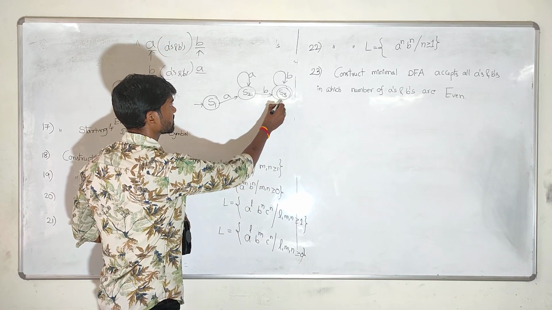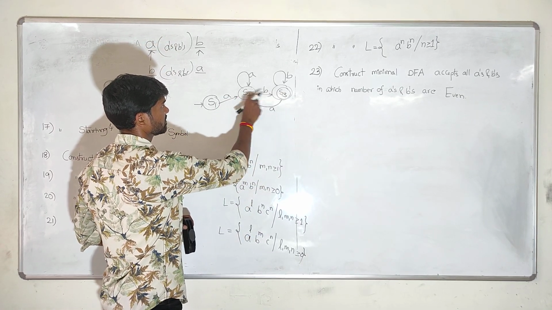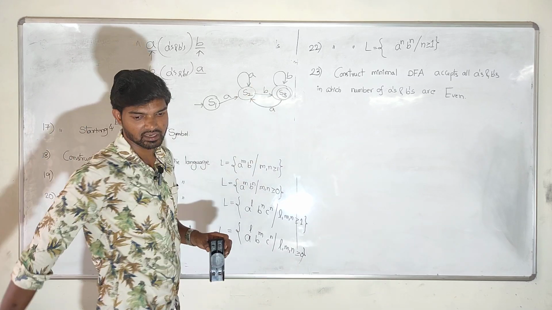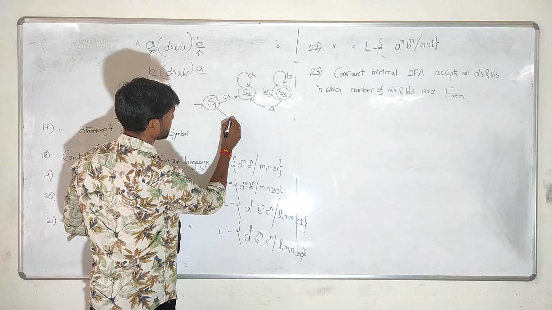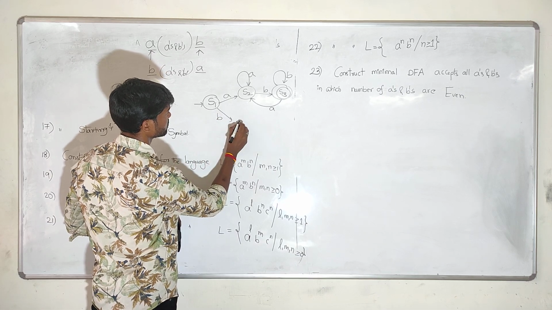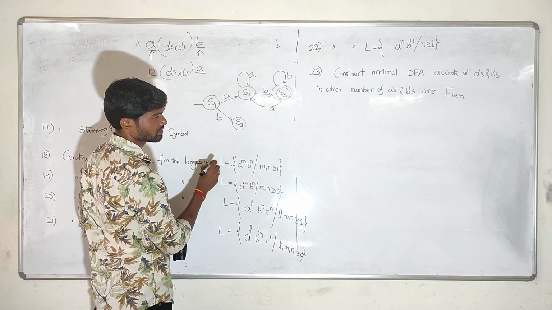And on S3, if a single A comes, it always reaches S2, like this: A, B, A, B, A, B, like this. Any number of A's can come. And if you apply small b on S2, and small b on S1, it reaches the S3 state.